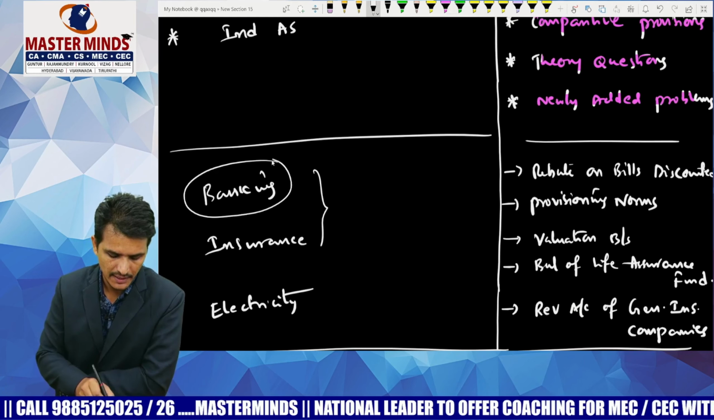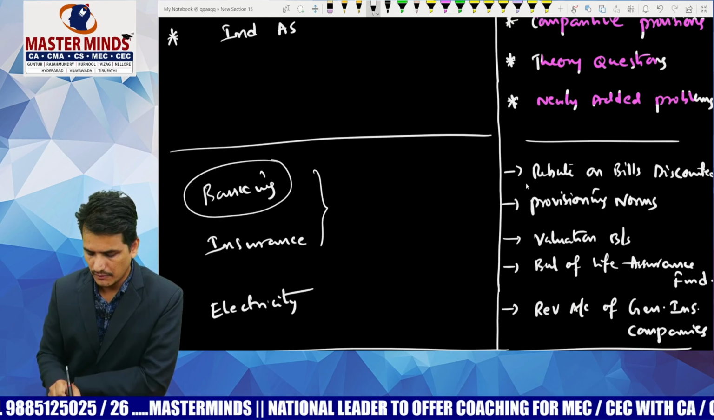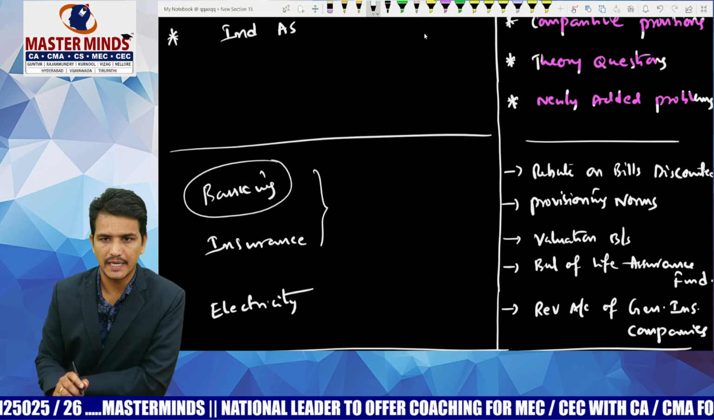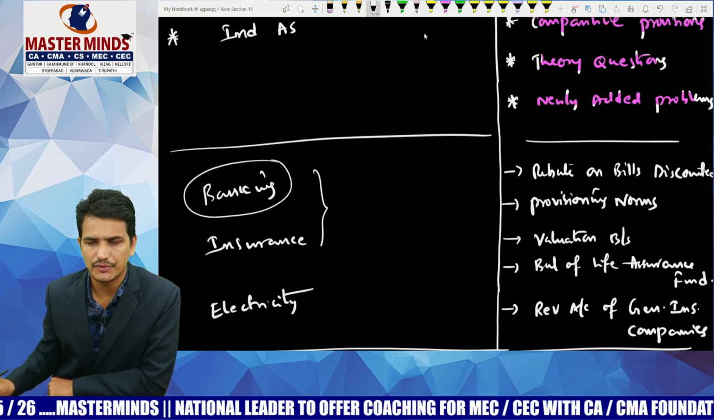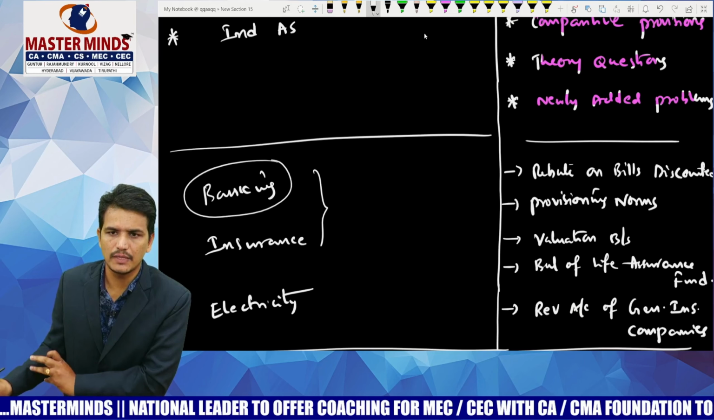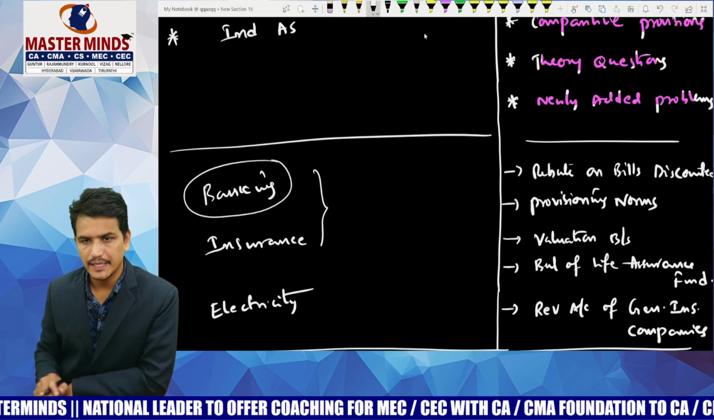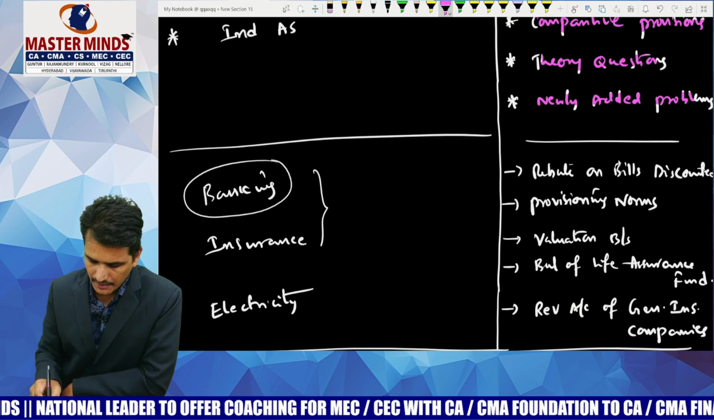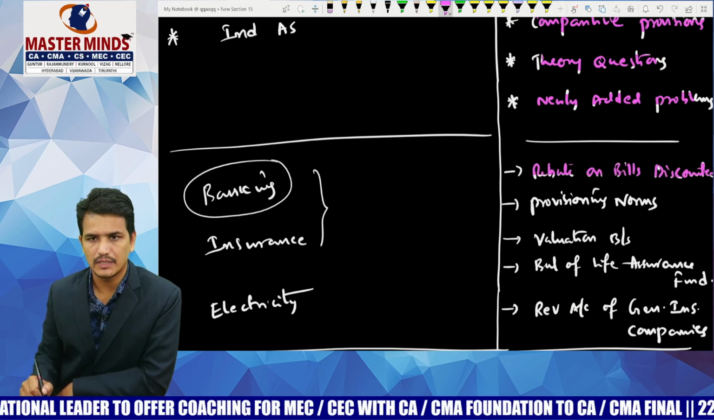Under banking, what are the areas that you should prepare? First of all, the important area in case of bank accounts is the calculation of rebate on bills discounted and accounting treatment in respect of rebate on bills discounted. So the treatment of rebate on bills discounted is the important area.